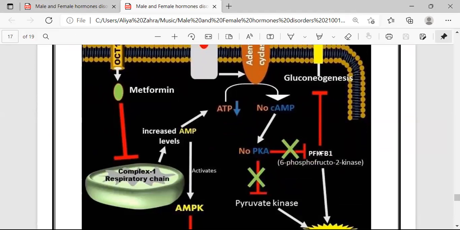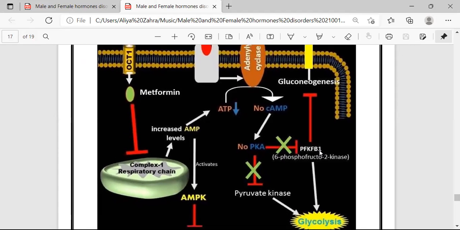As this drug is positively charged, it accumulates in the cells and in the mitochondria because of the membrane potential across the plasma membrane as well. Metformin inhibits mitochondrial complex 1, preventing the production of mitochondrial ATP, leading to changes in the cytoplasmic ADP to ATP and AMP to ATP ratios, meaning adenosine diphosphate and adenosine triphosphate ratios.